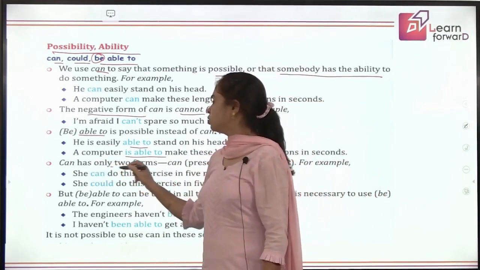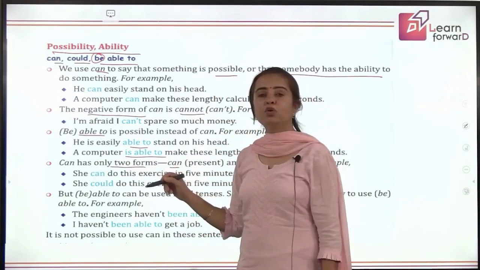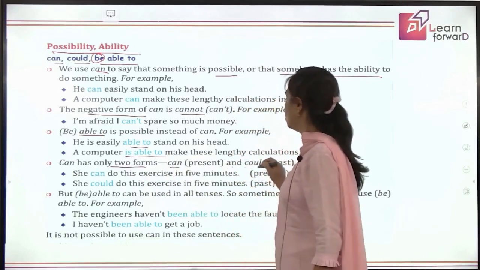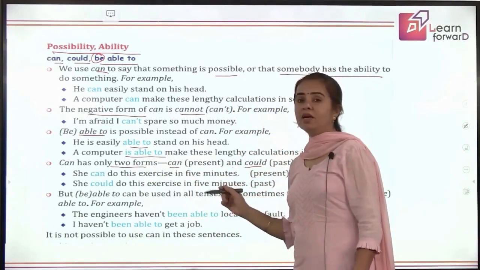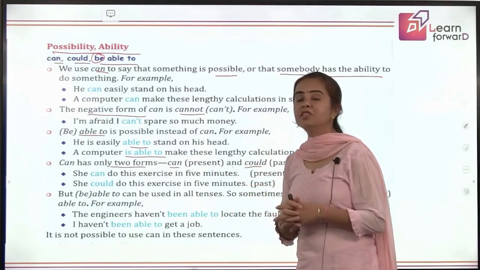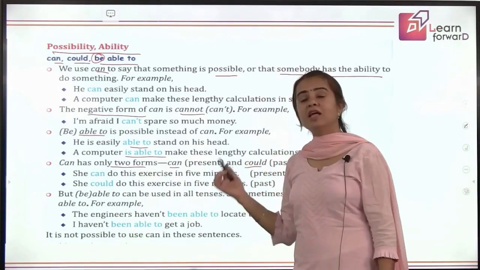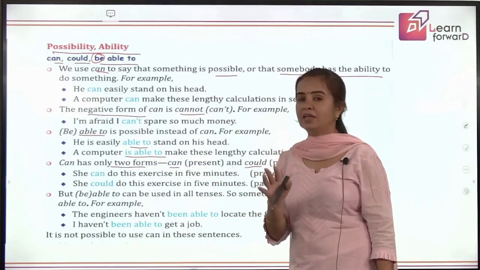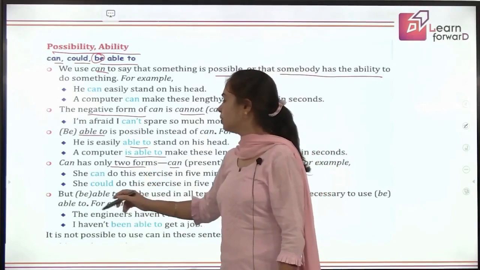Now can also has two forms. If you talk about present, we say can, and when you talk about past, we say could. So when I say she can do this exercise in 5 minutes, that means she has this ability at present, and she could do this exercise in 5 minutes. That means in the time gone, she had this ability, not now, right? So this is the difference in present and past.